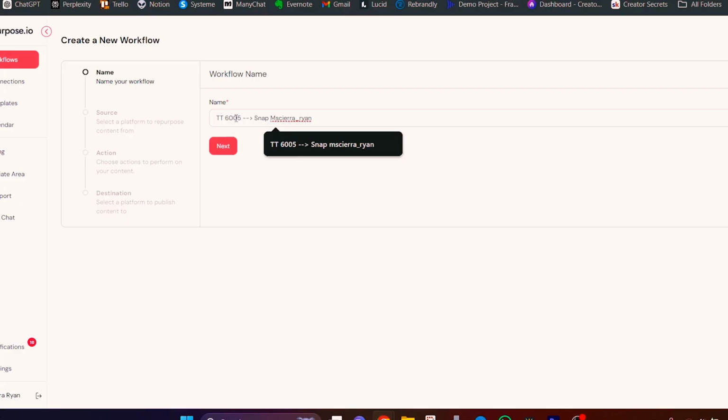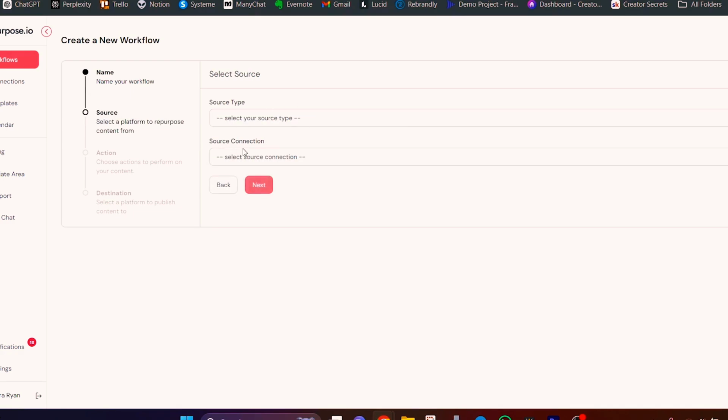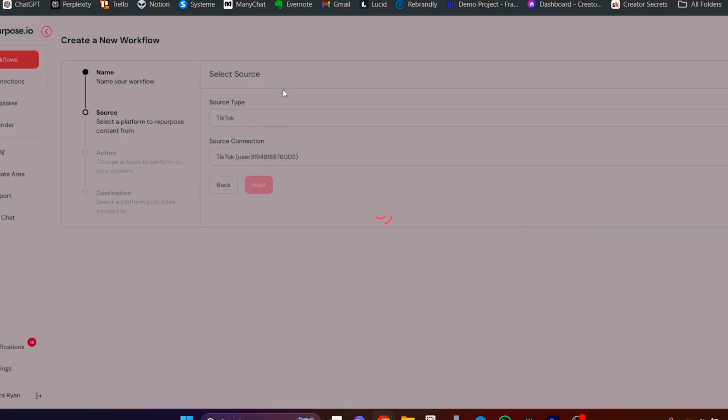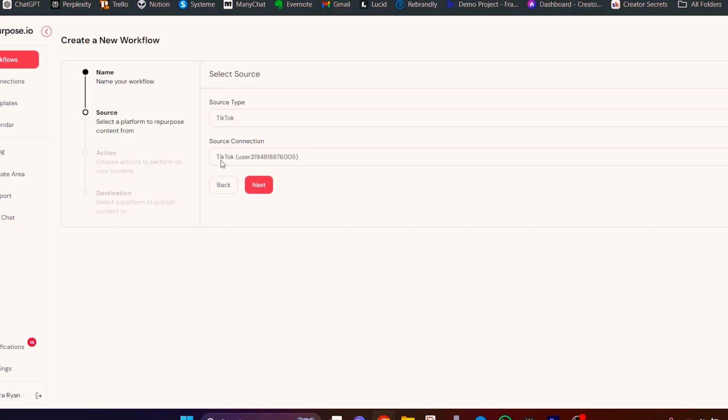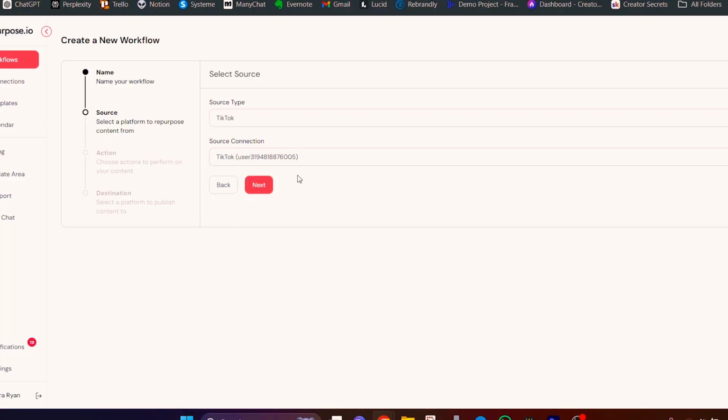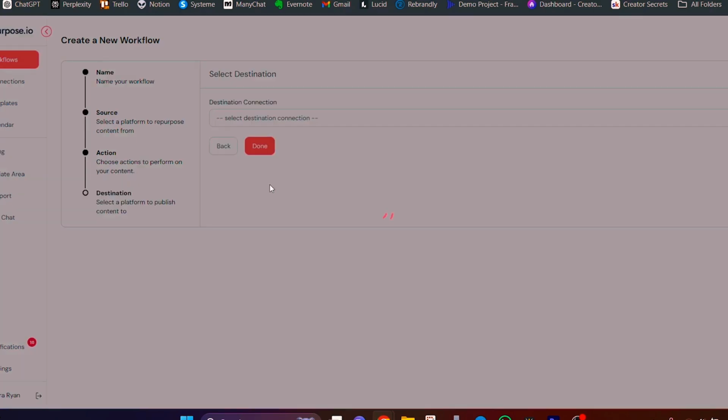Okay, so that I know this particular automation is taking content from that TikTok account and sending it to this Snapchat account. I'm going to hit next, and now we're choosing the source, which again is TikTok. And now I'm choosing the specific TikTok account under source connection. So I have these two separate TikTok accounts, and I want to make sure to choose the 6005 TikTok account. I'm going to hit next. And now the action, we just want to leave that on upload video. Mode, full video. Again, just going to leave that as it is. I'm going to hit next.